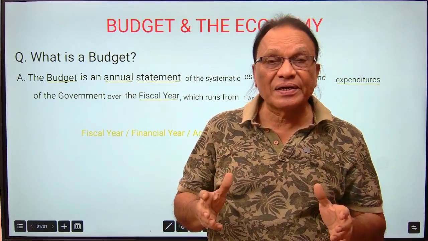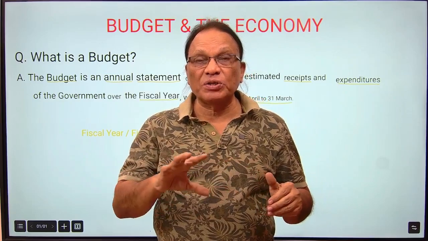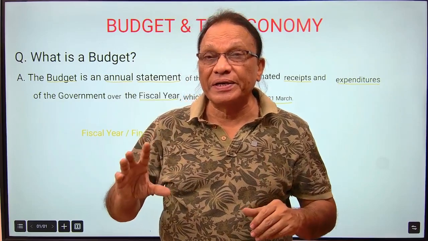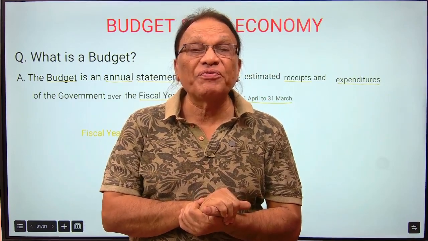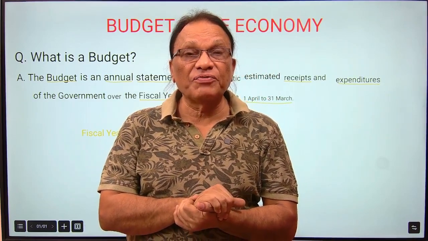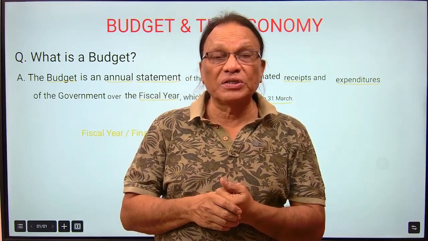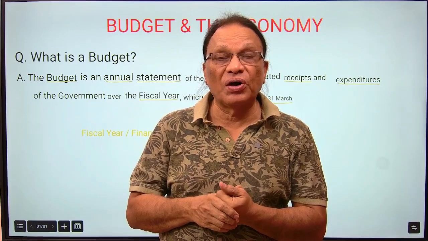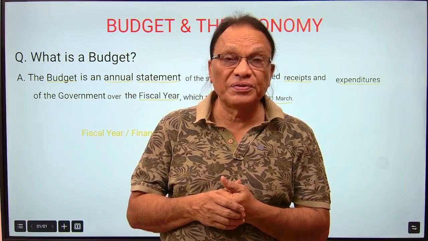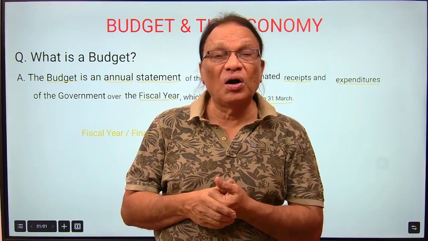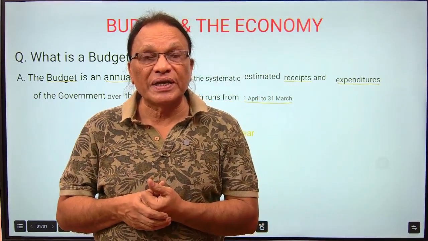So what exactly is the government budget? It is a systematic statement showing the estimated receipts and expenditure of the government over a fiscal year running from 1st April to 31st March. I told you fiscal year is also called financial or accounting year. You can use these terms alternatively in your examination in the whole of macroeconomics.